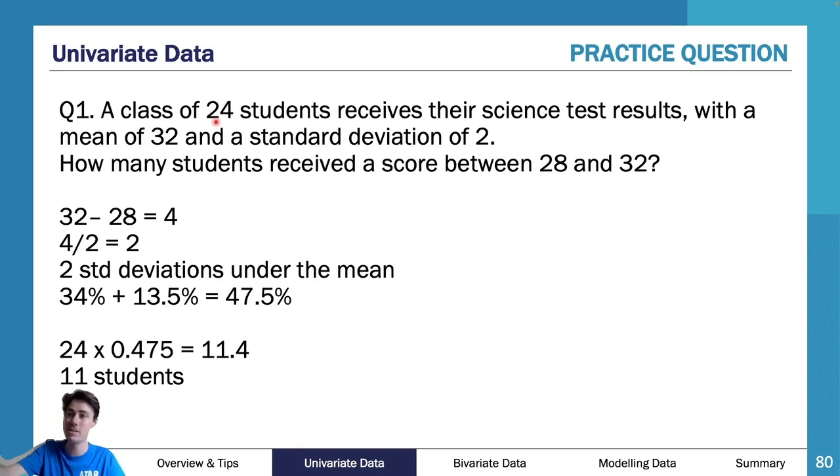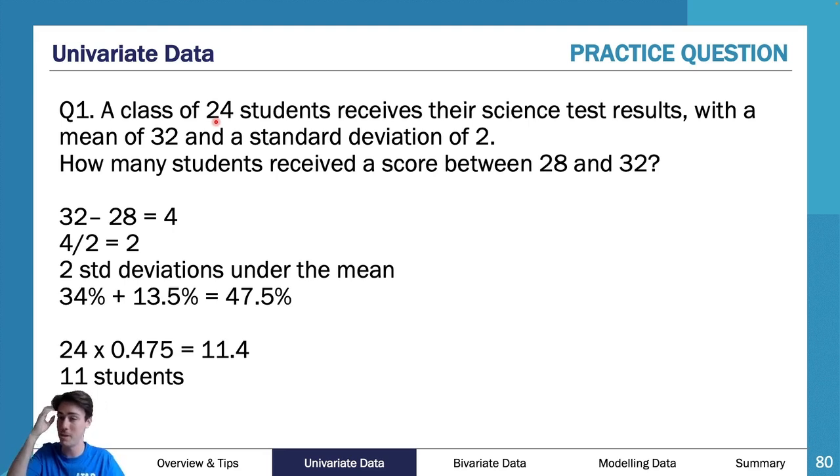So as you can see here, 32 take 28 was 4. 4 divided by 2 was 2. So I have 2 standard deviations under the mean. So I need to add those 2 little areas. 34 plus 13.5 is 47.5. So then I multiply that percentage as a decimal by 24. I get 11.4. Cannot have 11.4 students. Because it's less than 0.5, I round down. So I've rounded down to 11 students.